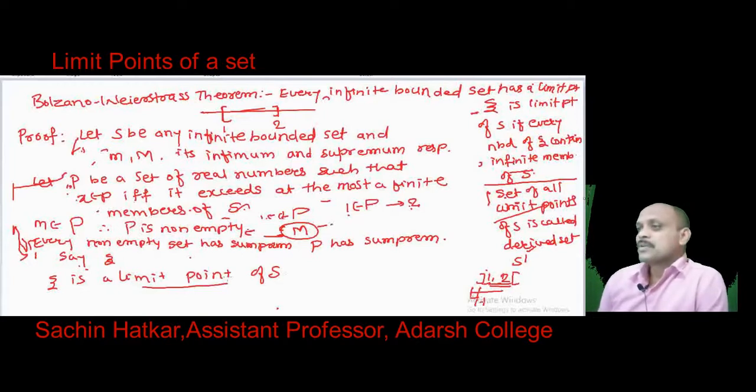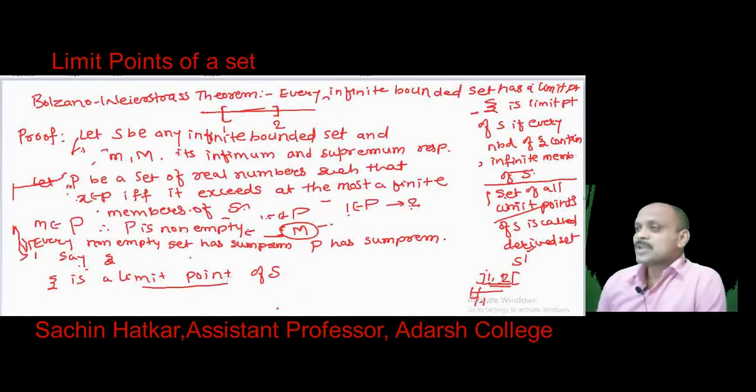So, see what we have taken. We have constructed one set P such that this P consists of elements which type of elements? Those that S exceeds at most finitely many times.